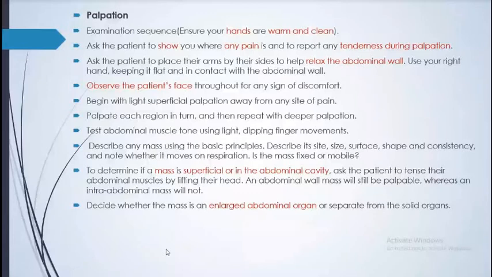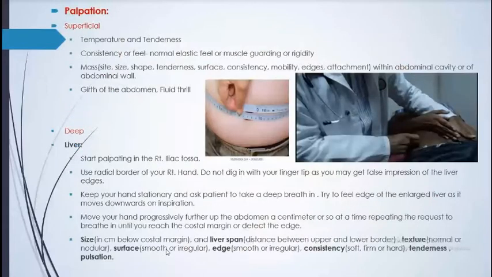Superficial, we see the temperature and tenderness. If there is inflammation or infection, it looks very hot, warm and tender, and we check whether consistency and elasticity of the abdomen are normal or not. Then if there is a mass, we note the size, shape, tenderness, surface, consistency, mobility, edges, and attachment. And we measure the abdominal girth, and we do the fluid thrill.